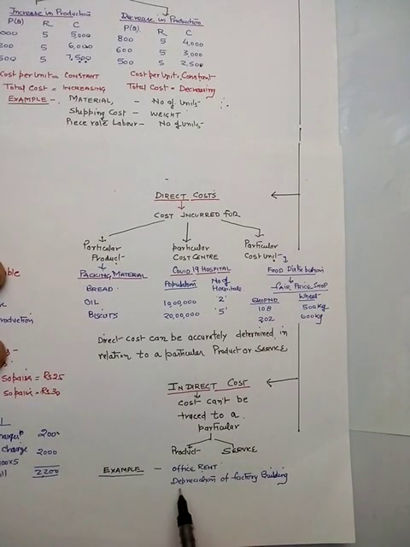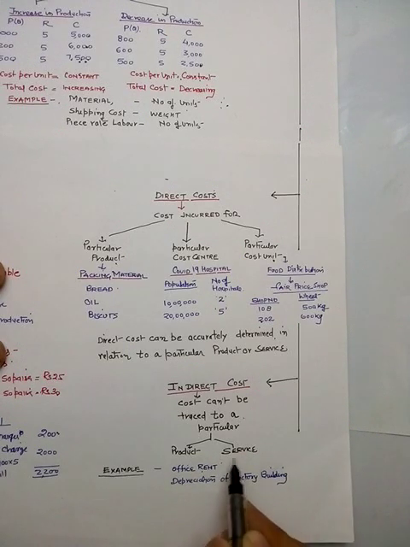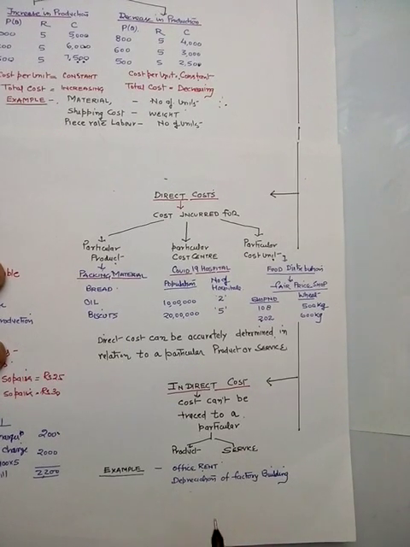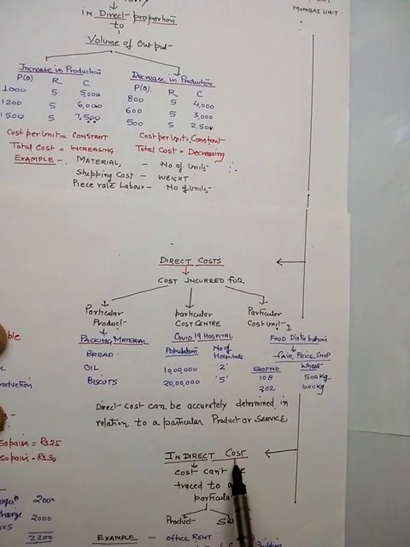Another example is depreciation of the factory building. Many products and many units of different types are being produced. So we cannot allocate or trace that this part of the depreciation is related to this particular product, or to this number of units. They are not easily identified or traced, so they are known as indirect cost.